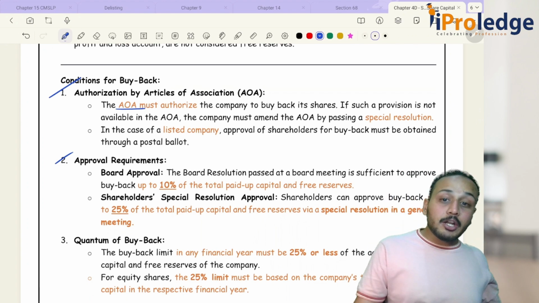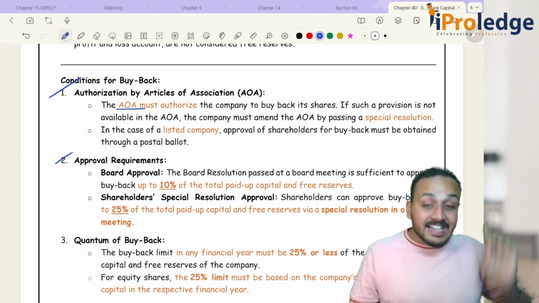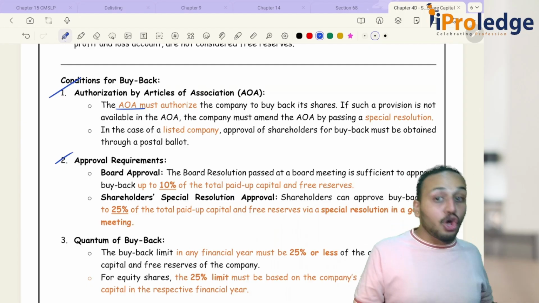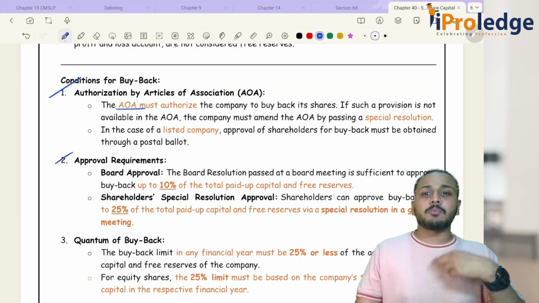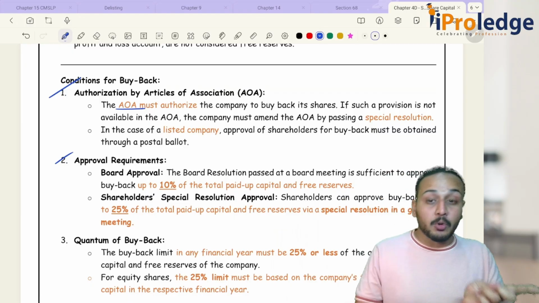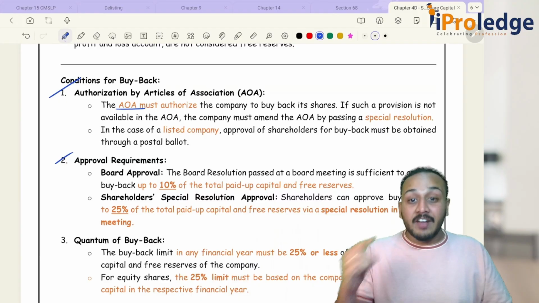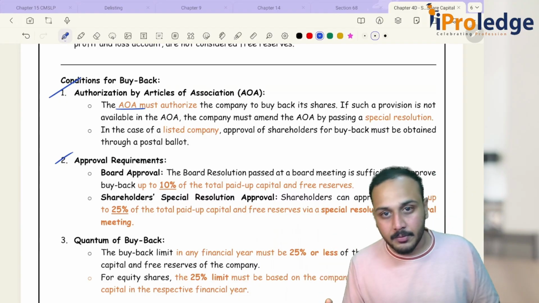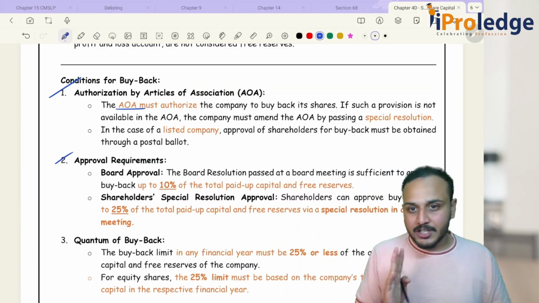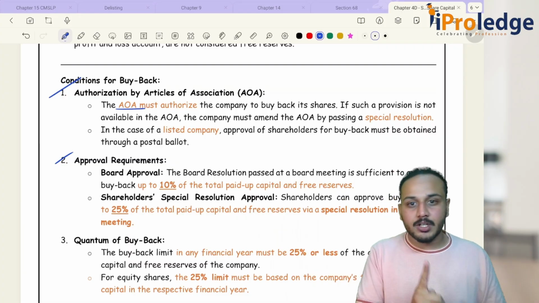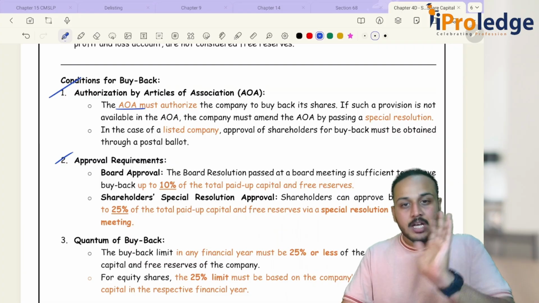But whenever your buyback exceeds 10%, that is 10.01%, 10.5%, 11%, you will need a special resolution, which needs to be passed at the general meeting.